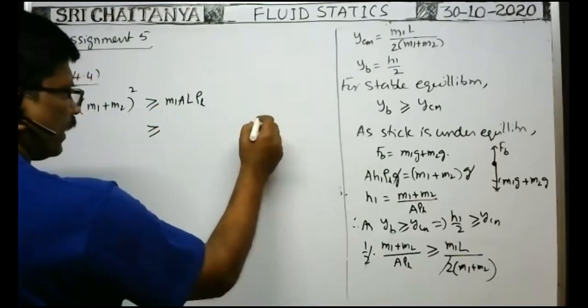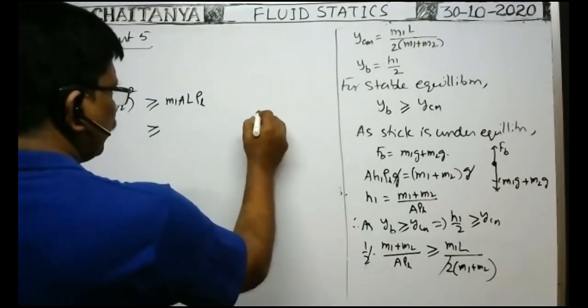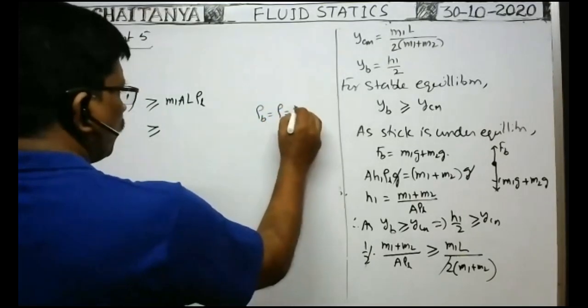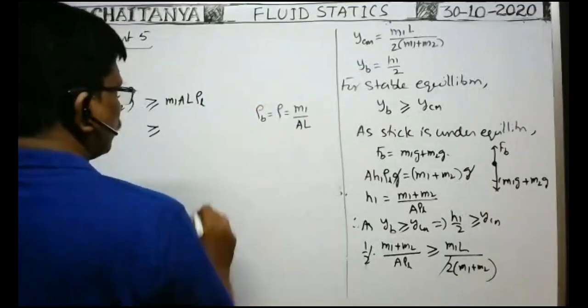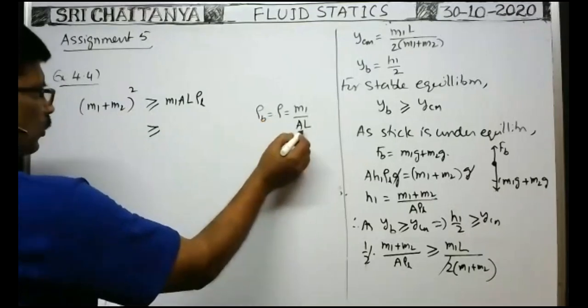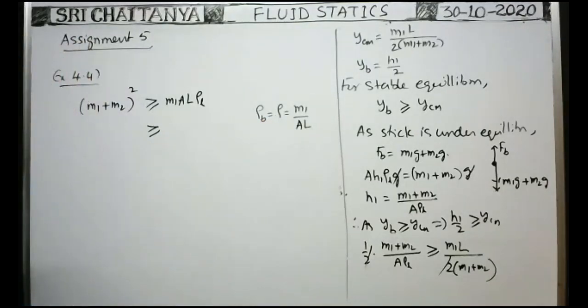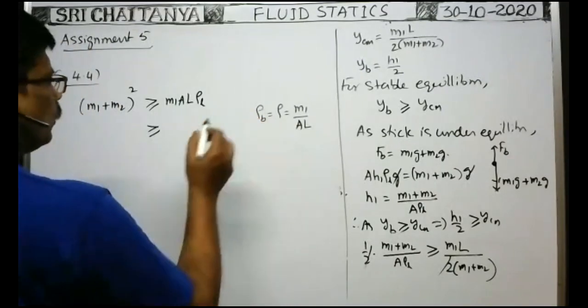How can we write the density? The density of the body, or the density of the stick, is given as rho. That is equal to mass by volume. The volume of the stick means area of cross section times length. From this, mass m1 is equal to rho into A L. Mass by volume of the stick gives density, so mass is equal to A L into rho.